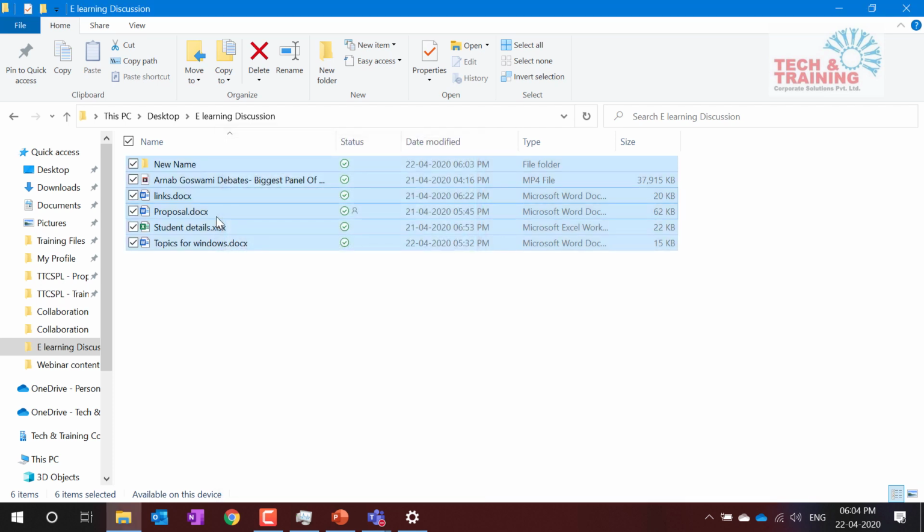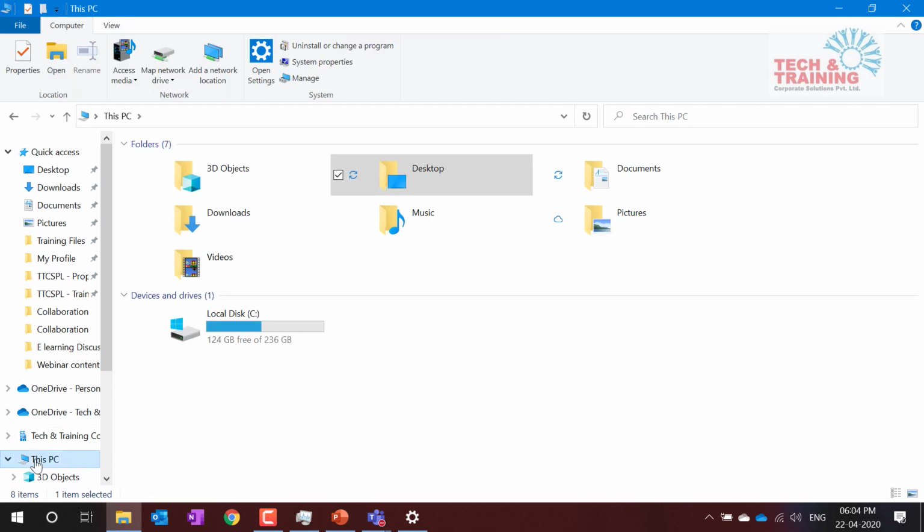Next thing. Let me show you something. I find it very difficult to search files on my system. This used to be a major challenge for me. Often it happens that I created some file long back and need it urgently, but unfortunately I do not remember the name of the file, nor the location where I saved it. I'm sure most of you face the same challenge. So how do we locate files easily and quickly?